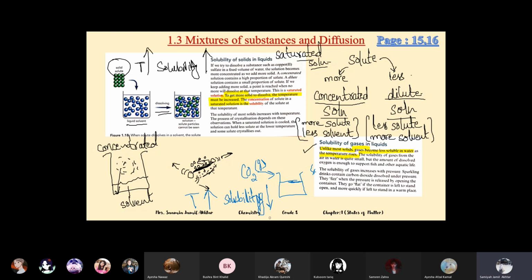So the solubility of the gases from the air in water is quite small, but the amount of dissolved oxygen is enough to support the fish and aquatic life. But when the temperature is increased, the solubility becomes less. The gases escape from the ocean and the marine or aquatic life gets affected because of this. And the same is true with fizzy drinks.